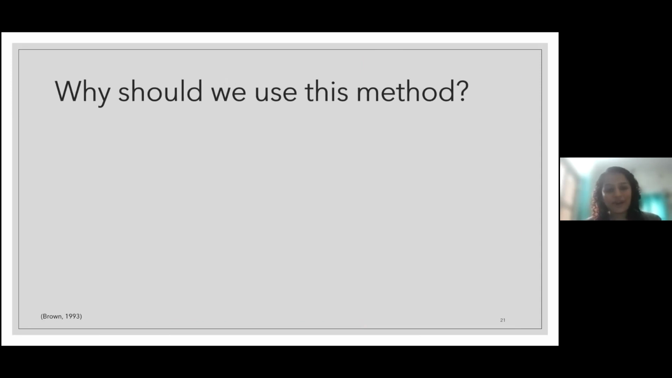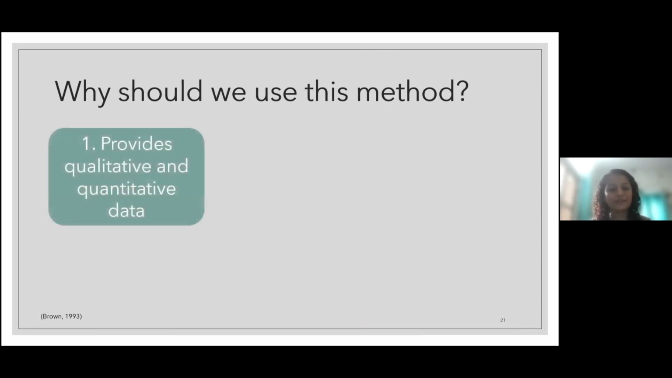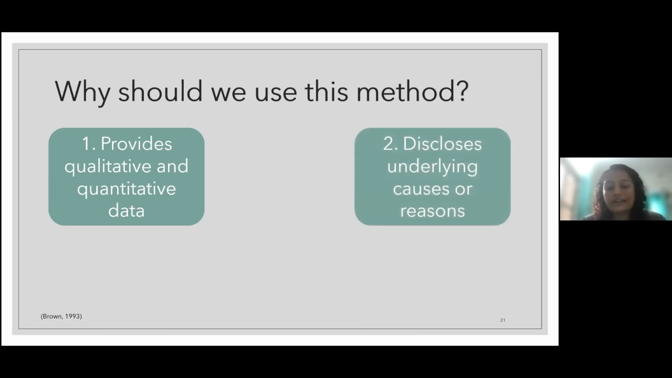And so, why should we use this method? Let's look at that. First of all, it provides qualitative and quantitative data, both together, that you may not get in structured or semi-structured interviews. Let's say I gave a score to photos in Q-board, and along with that I justified my answer. That becomes my qualitative data, and the scoring becomes my quantitative data.